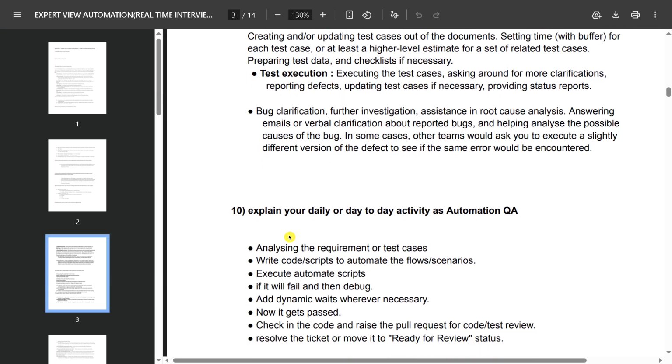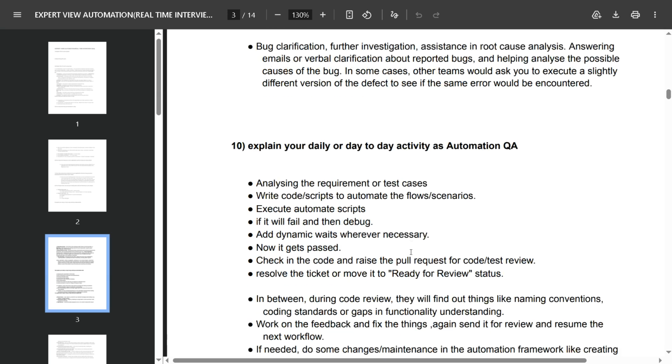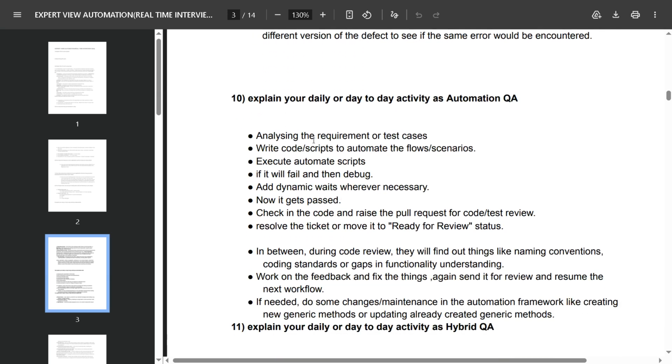And they may ask you to explain your day-to-day activities as an automation QA. So you can explain the analysis and requirements of the test cases, writing code scripts to automate the flows or scenarios, executing automated scripts, and if they fail, debugging and adding dynamic waits whenever necessary. Once it passes, check in the code and raise a pull request for code review, resolve the ticket or move it to ready for review status.